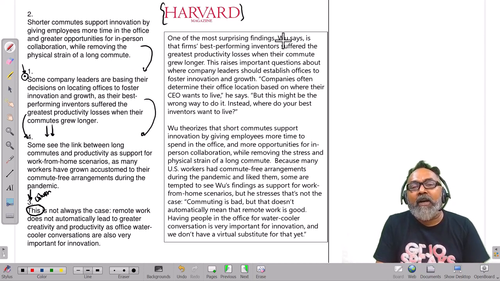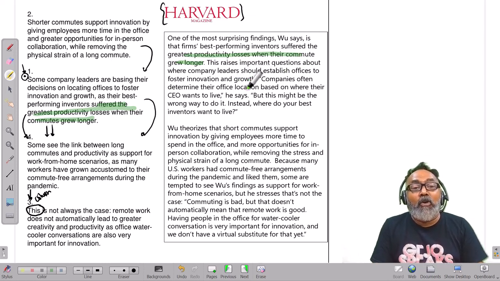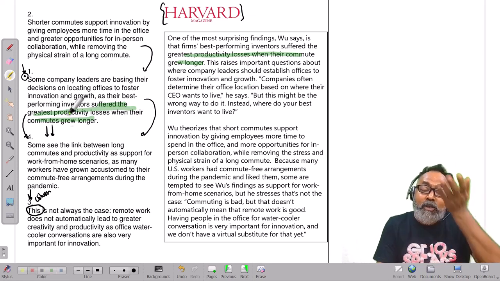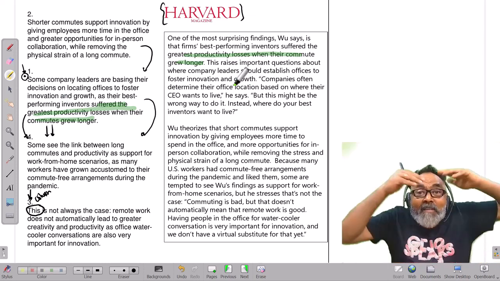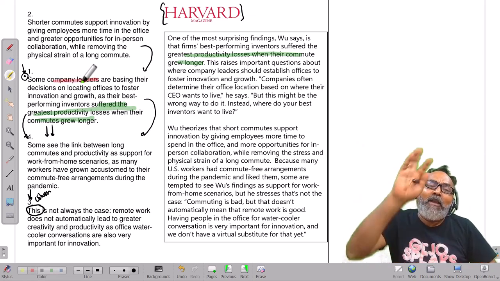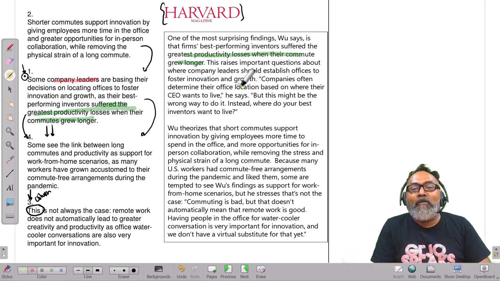One of the most surprising findings, Wu says, is that firms' best performing innovators suffered the greater productivity loss when their commute grew longer. This raises an important question about where company leaders should establish offices for fostering innovation and growth. Companies often determine their office location based on where their CEOs want to live, but this might be the wrong way to do it. Instead, where do your best inventors want to live?